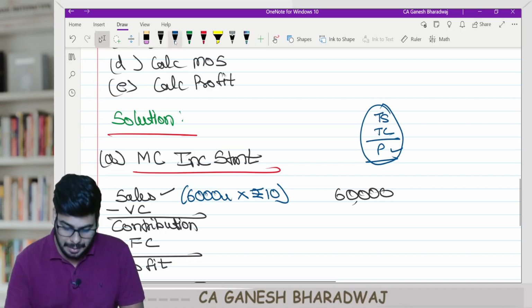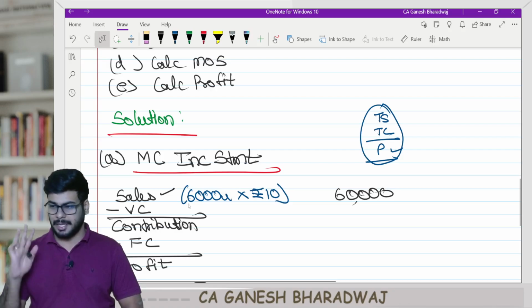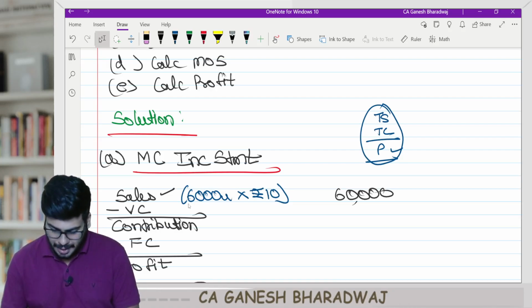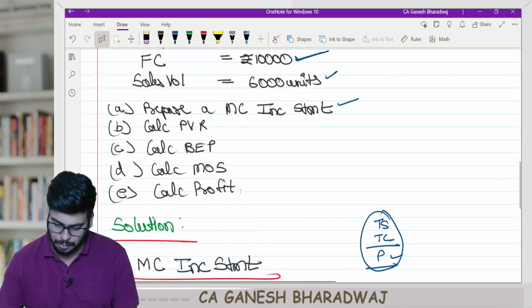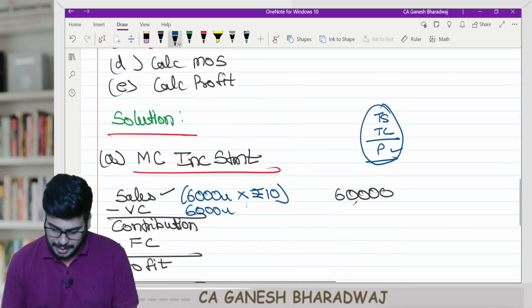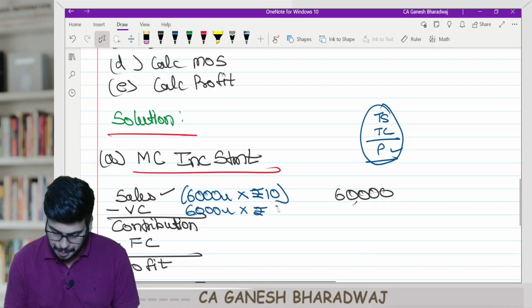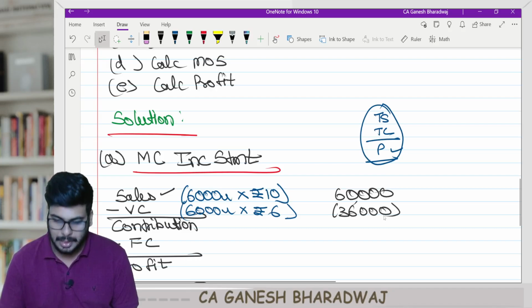Similarly, what is the variable cost? Let us say material cost is what I am predominantly incurring. Every time I sell one unit, I am incurring a variable cost of how much? They have given 6 rupees, right? So 6,000 into 6 rupees gives you how much? You incur a total of 36,000 rupees. Correct, guys?